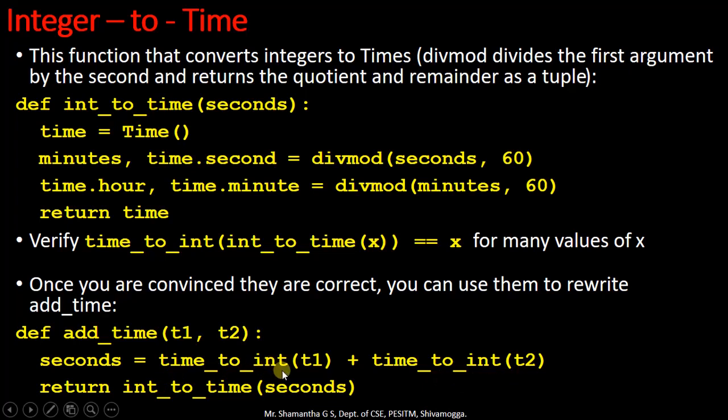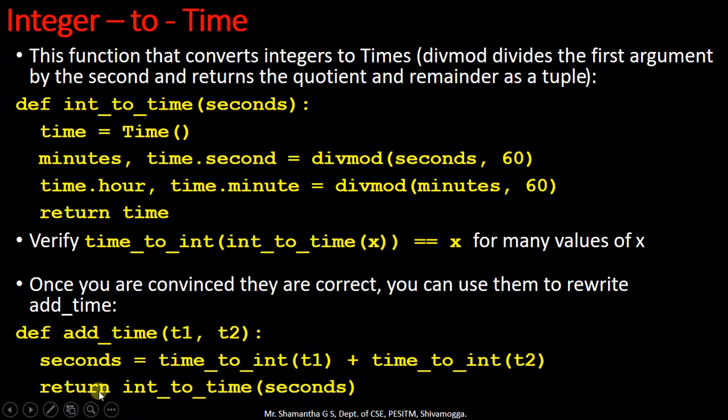Time to integer function will receive the time object and convert time to seconds. Similarly for the second time object t2, these many number of seconds plus these many number of seconds will be assigned to the new variable seconds. Once we have total number of the seconds of t1 and t2, then we can once again call integer to time for converting these many number of seconds back to the time object. Once we convert that, then we can return the time object.